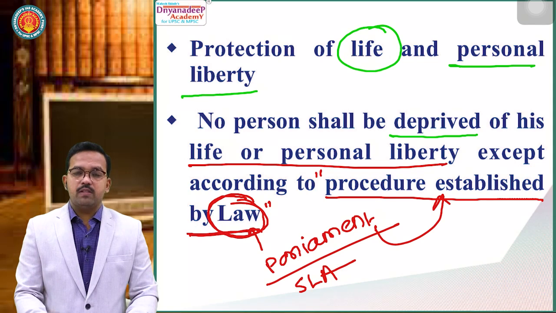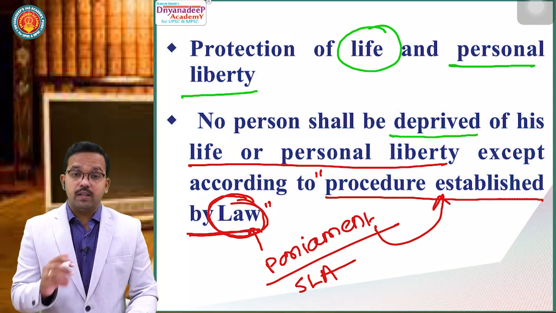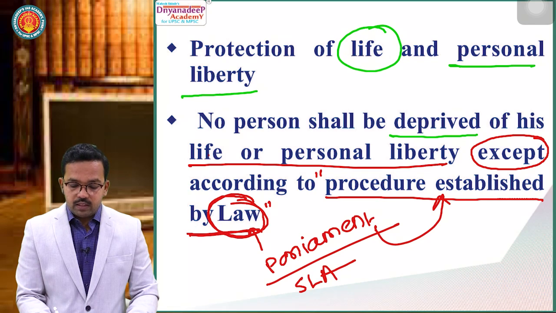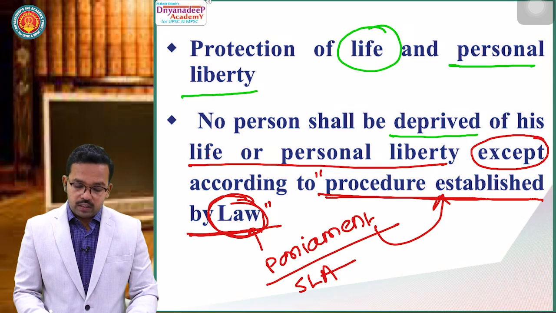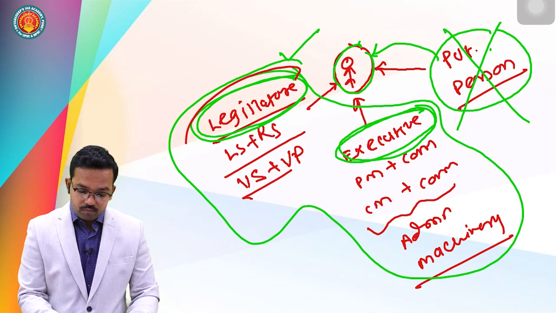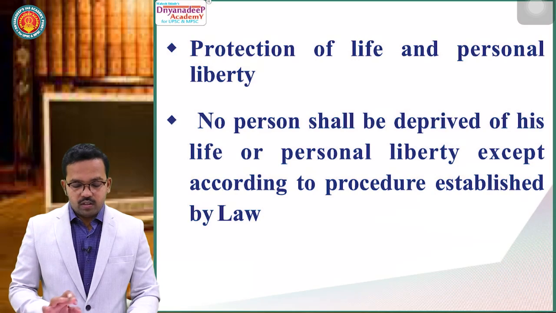So this person has been provided with the right to life and personal liberty, but there is an exception to this. What is that exception? This life and personal liberty can be taken away by procedure established by law. It means this life and personal liberty can be taken away by a procedure established by Parliament. Where is the word Parliament? Here comes the word Parliament. We will come forward. So this is just simple.